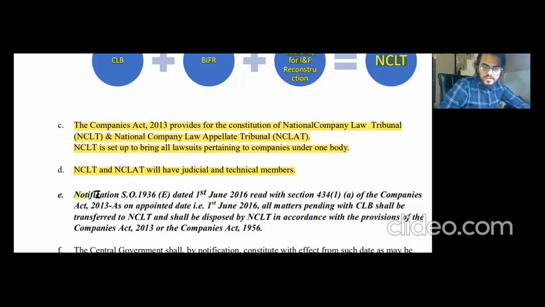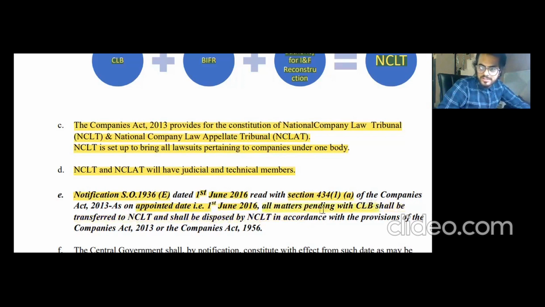Notification SO 1936(E) dated 1st June 2016, read with section number 434 subsection 1 clause A. Section 434 subsection 1 is the transitory provision of the Companies Act 2013, and the appointed date shall be 1st June 2016. As on that date, all the cases which were pending before CLB will be transferred to NCLT, subject to some exceptions, which we will cover in section number 434 in the later part.